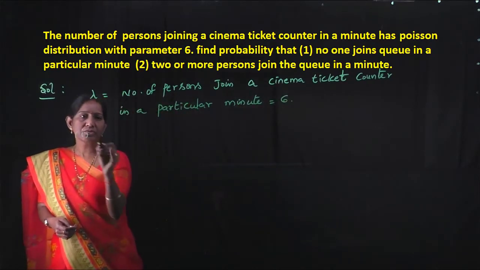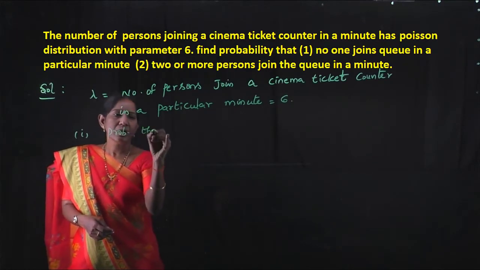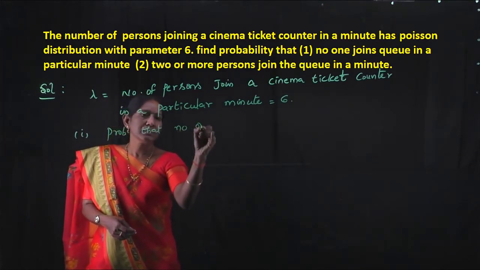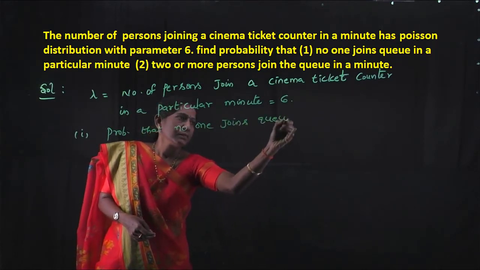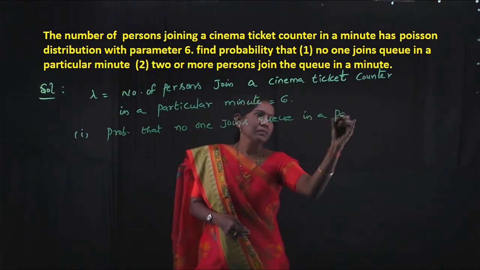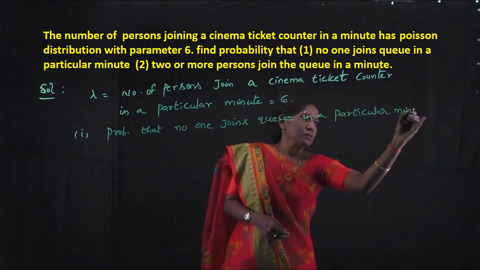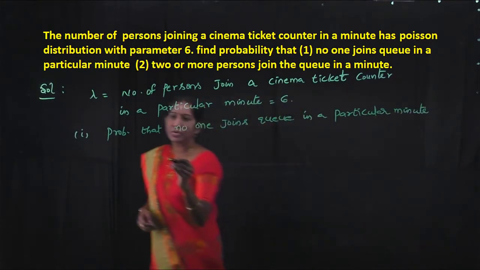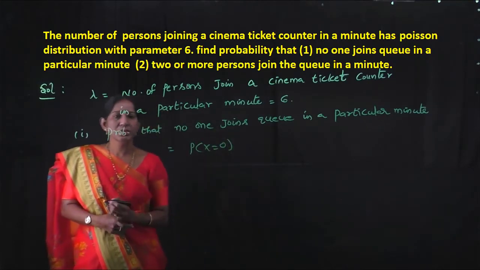First, we have to find the probability that no one joins the queue in a particular minute. So this is equal to P of x is equal to 0.